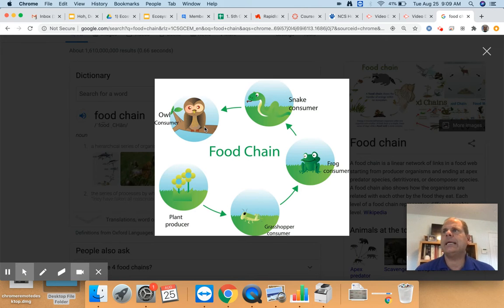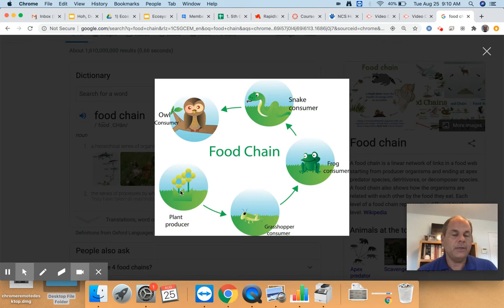Now, let's say there was a person who wanted to get rid of all the insects in the yard. Maybe they were bothering him as a landowner, and he wanted to get rid of all the insects in the yard. So he sprayed something over the grass to kill all the grasshoppers. Okay, that happens. So how would that affect this particular food chain?